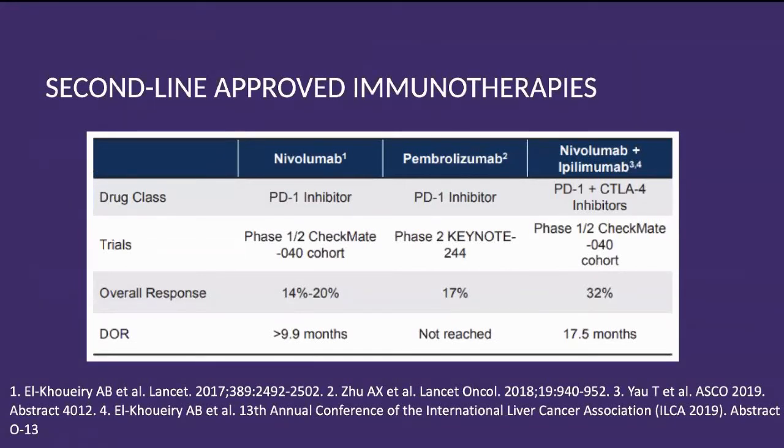So these were the second line approved immunotherapies: nivolumab, pembrolizumab, and nivo-ipi. We all know the mechanism of action, PD-1 inhibitor, PD-1 plus CTLA-4 inhibitors. So all the CheckMate or KEYNOTE trials show overall response rate of 14 to 20%. Yeah, the maximum overall response rate is with the nivo-ipi IO combination, that is 32%. Duration of response is also reaching up to 17.5 months.